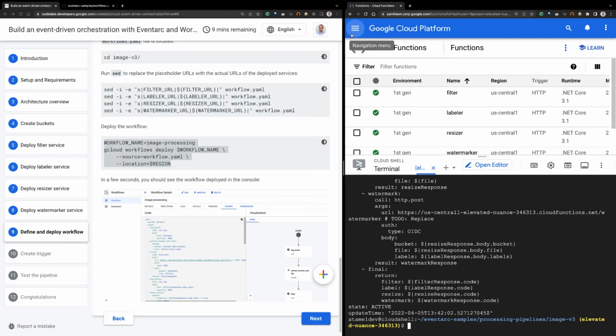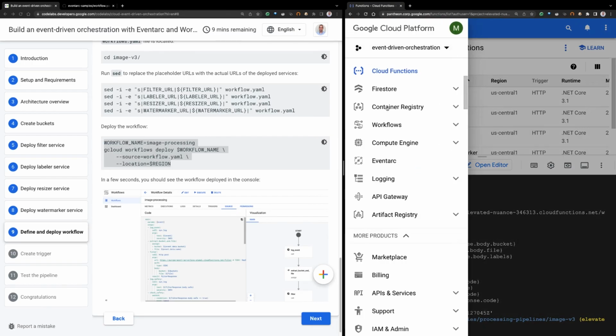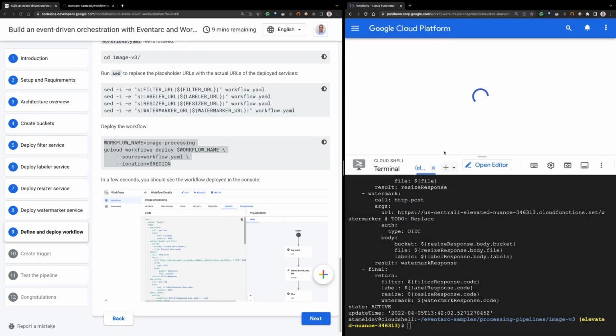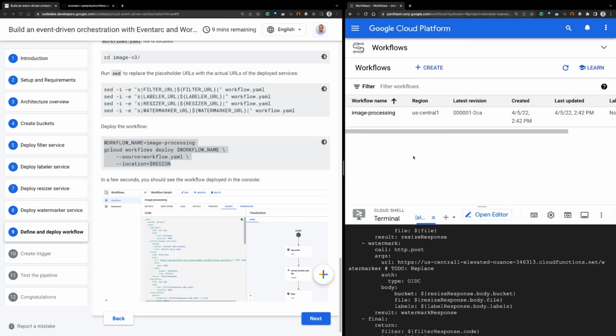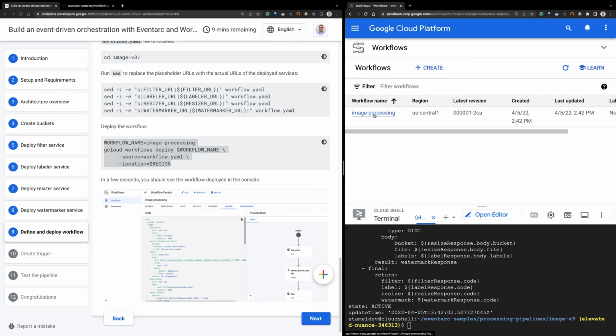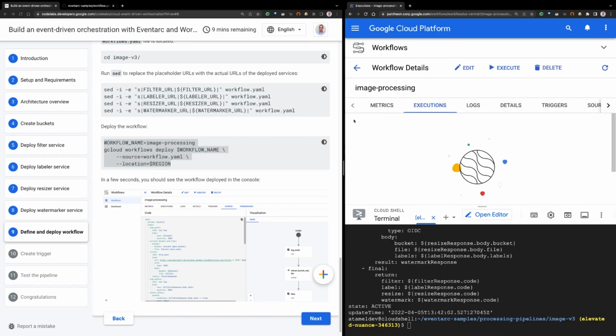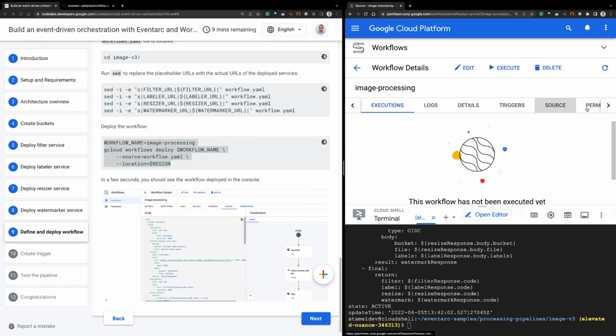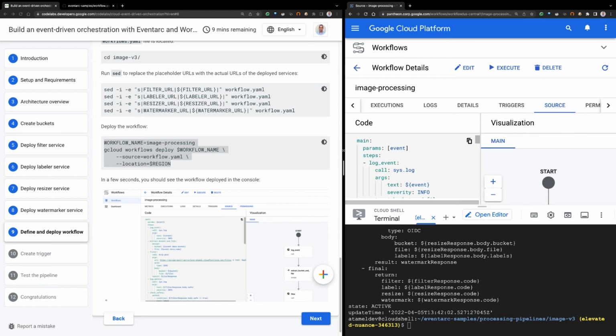Now, if we go to workflows, we should see that there is this image processing workflow, but there's no execution of it. Nothing triggered this yet because we didn't set that up yet. But if we go to source, let's make this a little bit bigger.